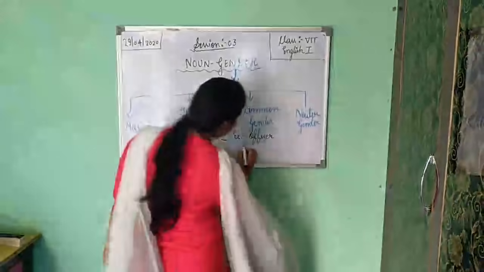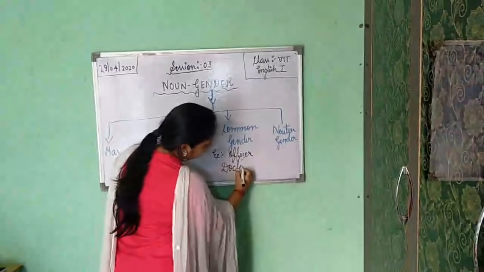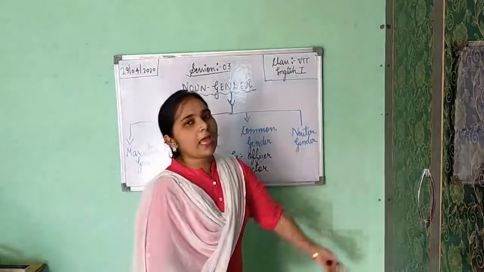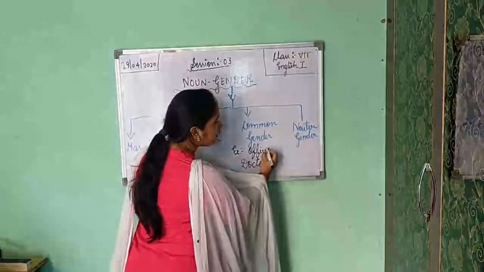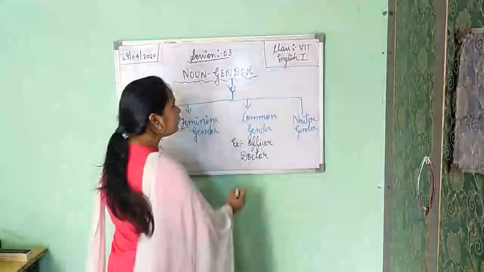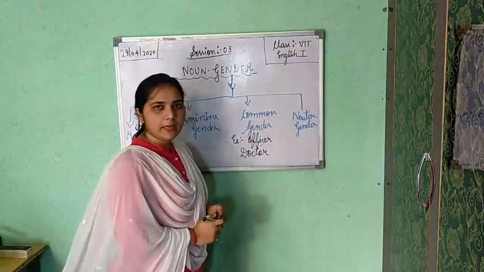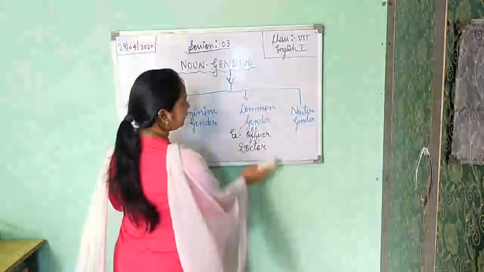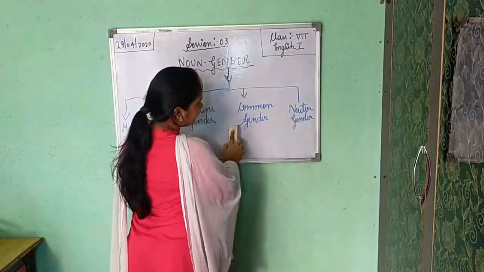Doctor. Second example is doctor. A lady can be a doctor. Okay. A gentleman can be a doctor. So doctor and officer, they both can be either male or female. So it is common gender. Okay. Like students, teachers, children, these are only your common gender.